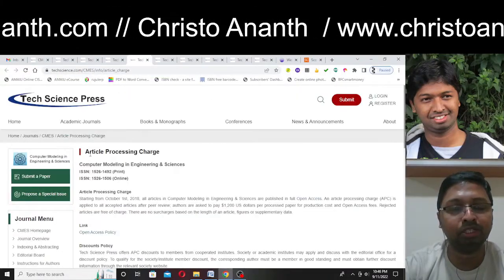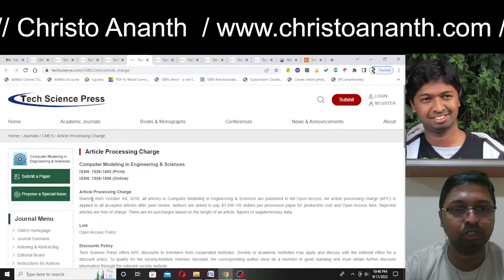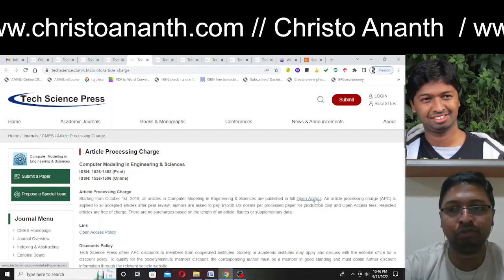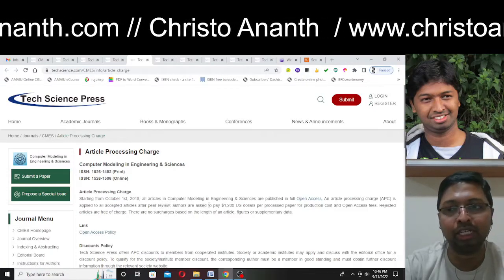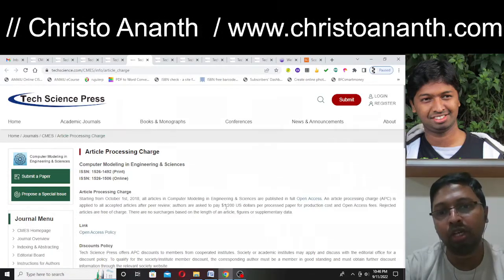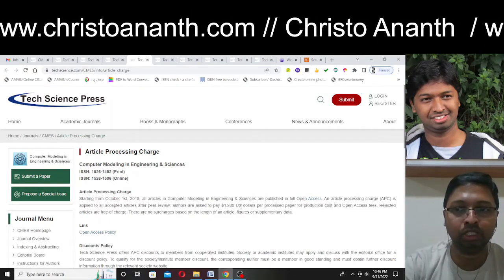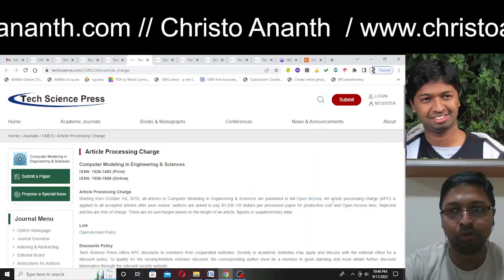So these are the article processing charges. Everybody's question would be this one. Starting from October 1, 2018, they have made it full open access, and of course the article processing charge is around 1,200 US dollars, so roughly around 95,000 in Indian rupees. So that is the open access fee.